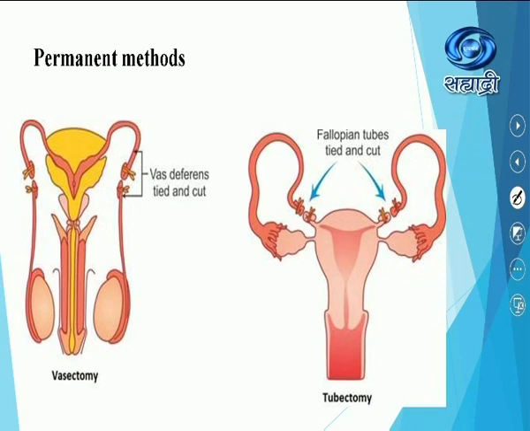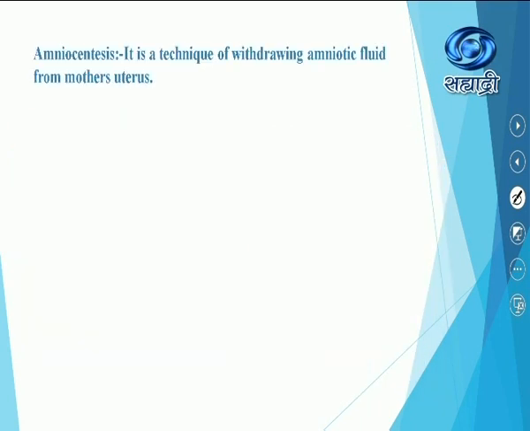And here we have completed everything about the different ways of controlling, or the different techniques for family planning. Now what is amniocentesis? Very interesting part, students. It is a technique of withdrawing amniotic fluid from the mother's uterus.